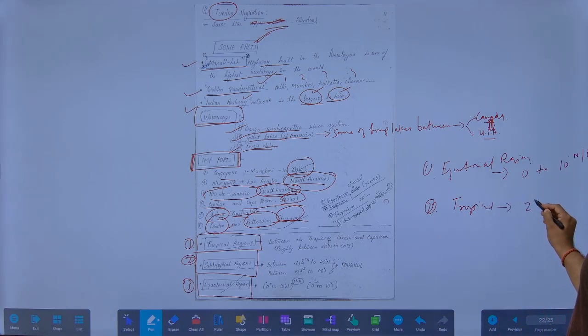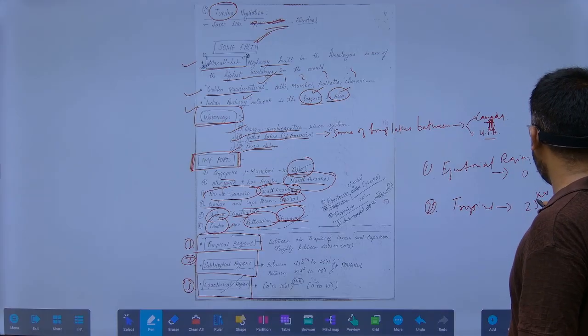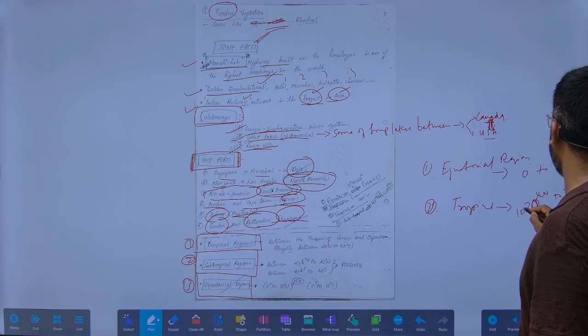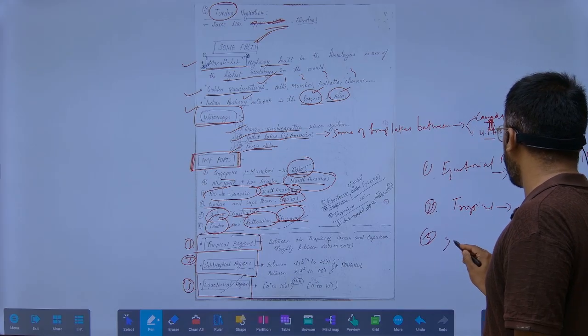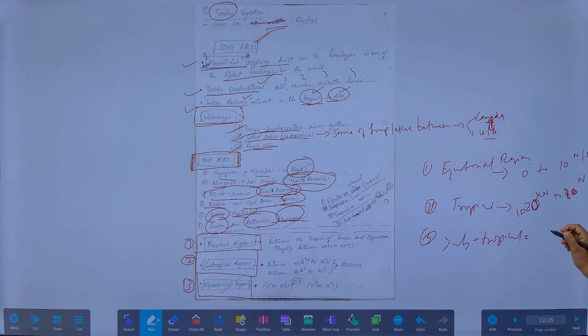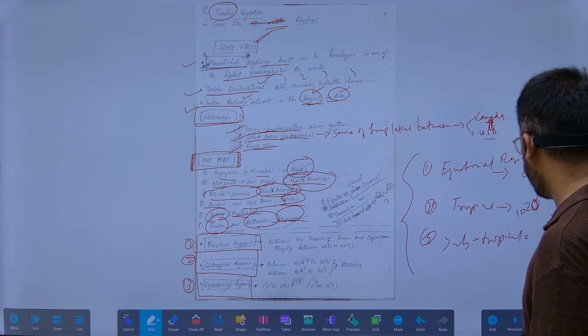Tropical we find from 10 to 20 degree. And the third is subtropical. This we find ideally from 23 and a half to 40 degree, okay. These are the three important regions as we divide on the basis of latitudes.